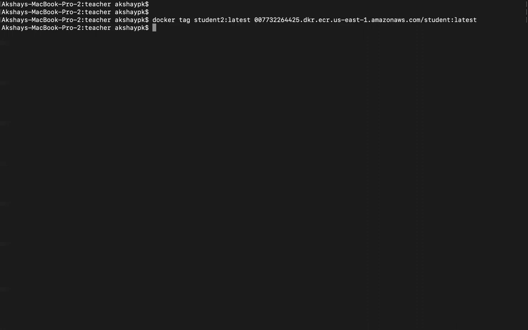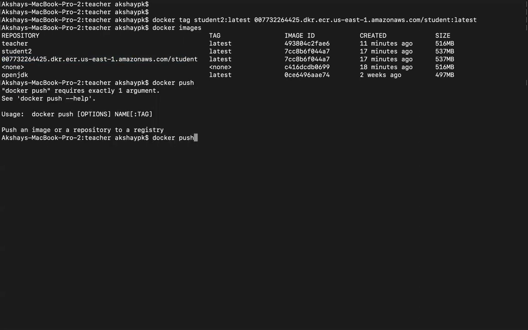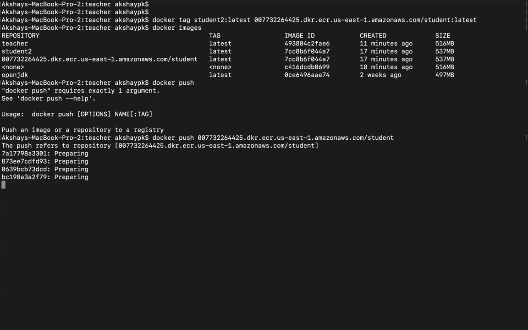Let's do Docker images right now. You can see over here, it has automatically tagged the student2 image as this particular image. Let's go ahead and copy this and do a Docker push. Oops, sorry, Docker push with the endpoint. Now it will automatically push this image from your local system to ECR.